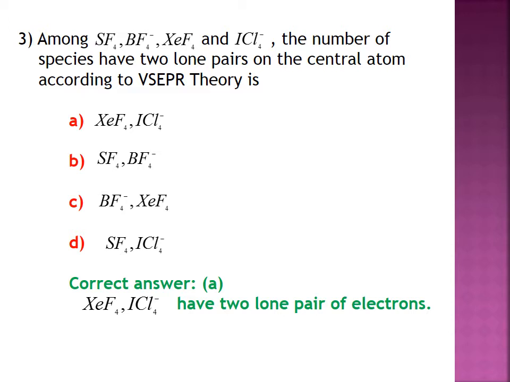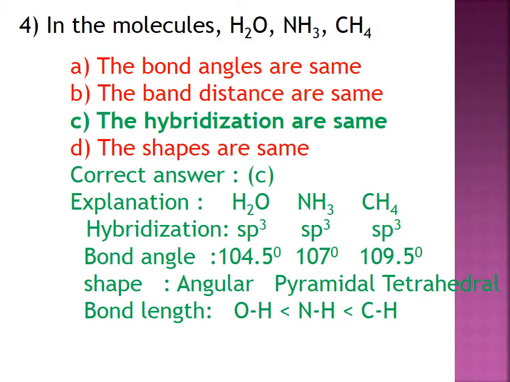Question number 3. Among SF4, BF4 minus, XeF4 and ICl4 minus, the number of species that have two lone pairs of electrons on the central atom according to VSEPR theory. And here we can easily find out. XeF4 and ICl4 minus ions have two lone pairs of electrons on the central atom. Therefore, the correct option is A. XeF4 and ICl4 minus is the correct answer.